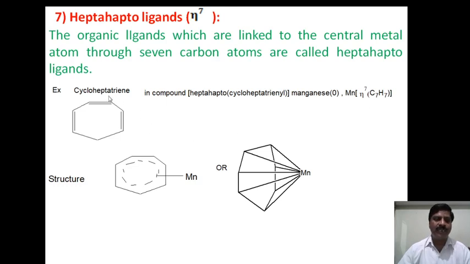And the structure of that is cycloheptatriene, with 3 double bonds here, and all of these are bonded with manganese. Manganese is the central metal atom, present at the center, and all the carbon atoms of cycloheptatriene are linked with manganese, hence hapticity will be 7.